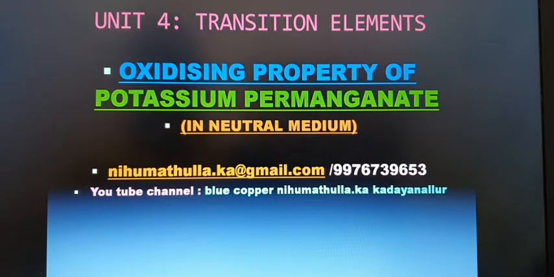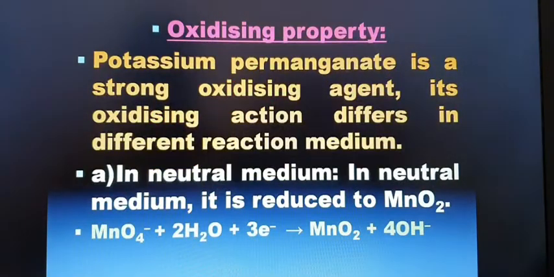Now in this video, oxidizing properties of potassium permanganate in neutral medium. Potassium permanganate is a strong oxidizing agent due to its +7 oxidation state of manganese. Its oxidizing action differs in different reaction media.